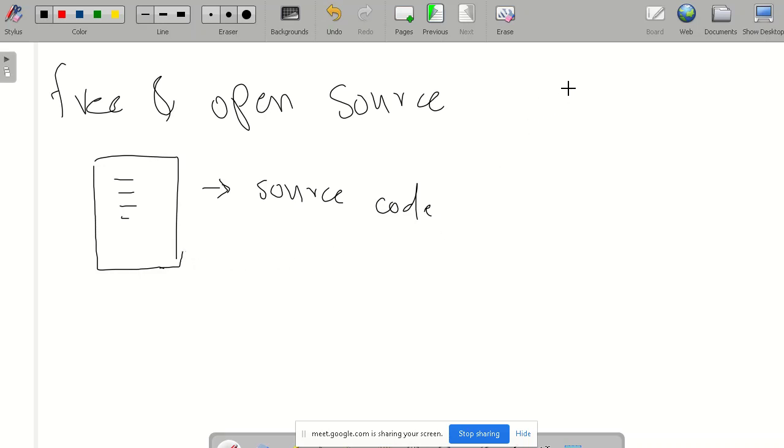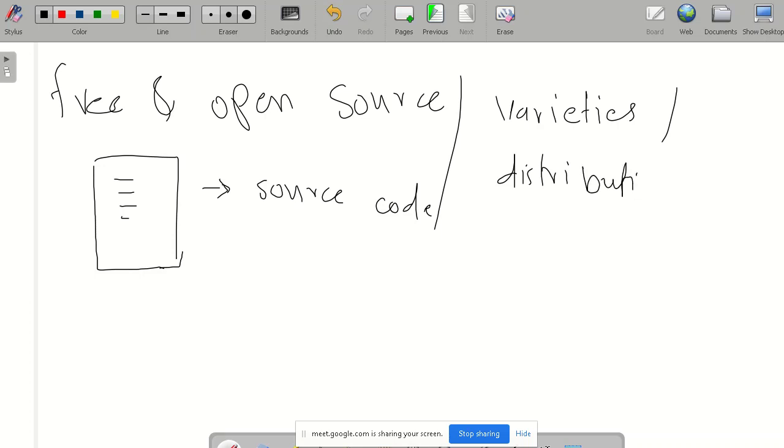So we have different types of Python distributions, or varieties, or flavors of Python.